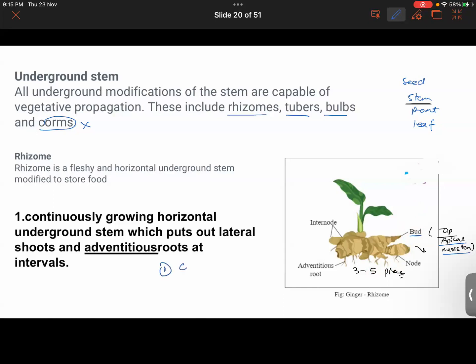First thing is that you cut it into small sections, right, Chakrika? Depending upon its size it could be cut into 3 to 6 pieces. Second thing is that like we do for potato, in the same manner we need to ensure that each piece should have a bud. Why? Because the bud later on will develop into the shoot system of the plant, right? And there are already adventitious roots.